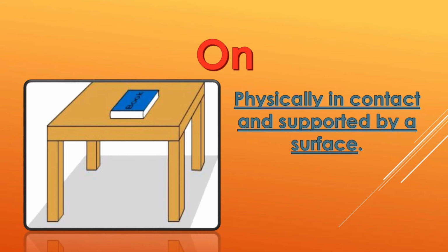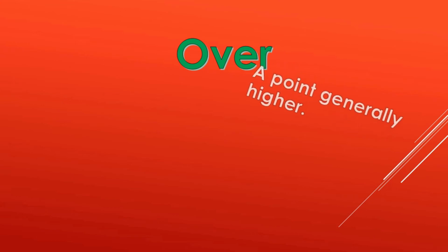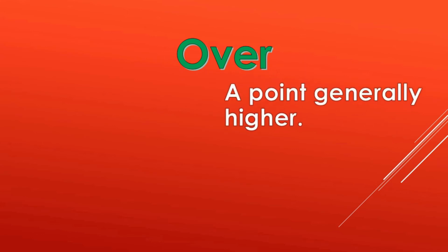Now let us look at an example. The book is on the table. So if we find similar situations, we can use the preposition on. Now let us discuss the next preposition. Over. Now where can we use over? Over can be used if it describes a point generally higher.